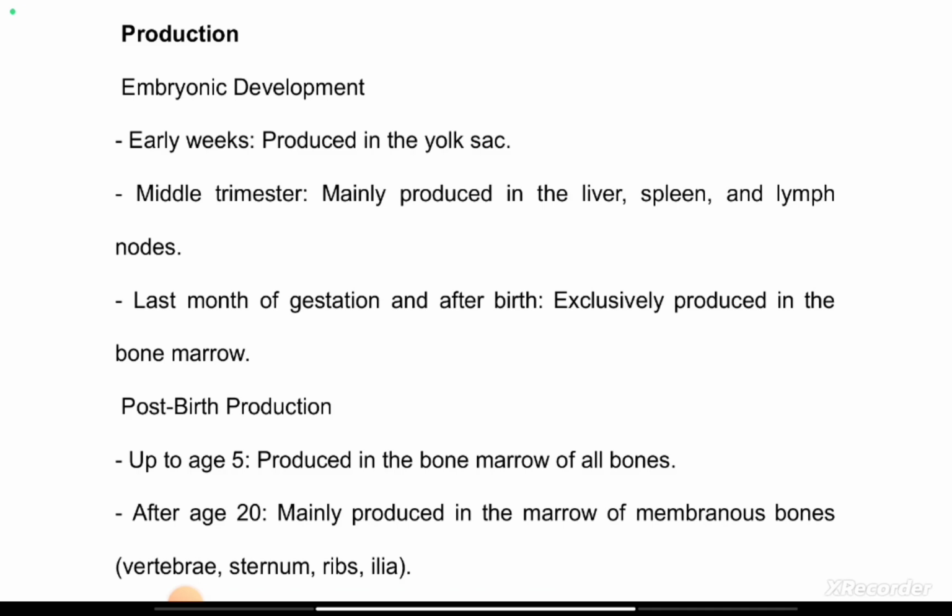Then we also need to talk about the sites of production, the genesis of production, and also the regulations. Regulation in terms of the role of erythropoietin in the production of red blood cells, and regulation in terms of the nutritional requirements for erythropoiesis, which are folic acid and vitamin B12.